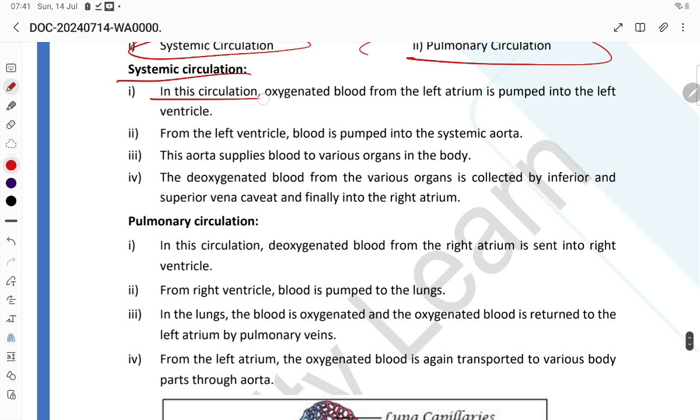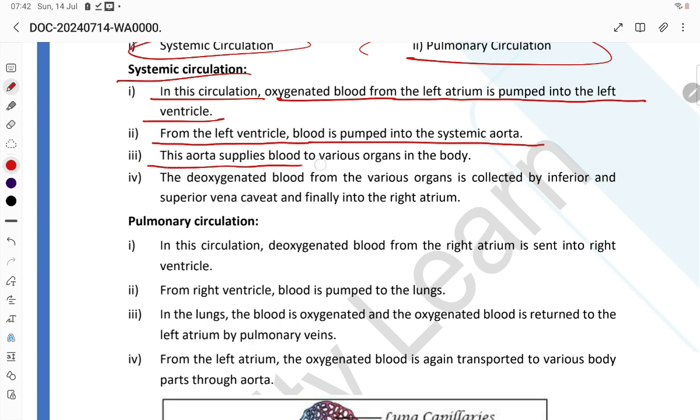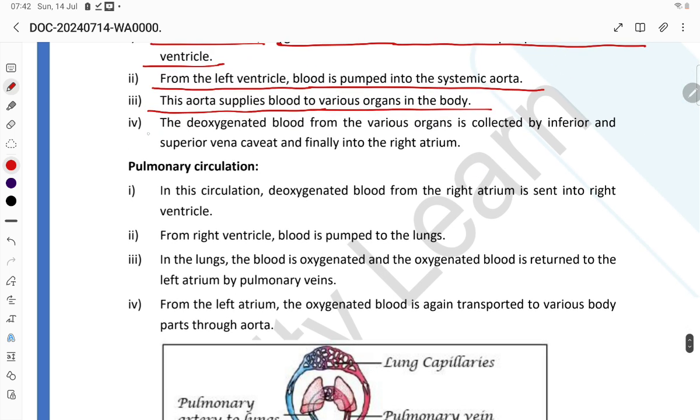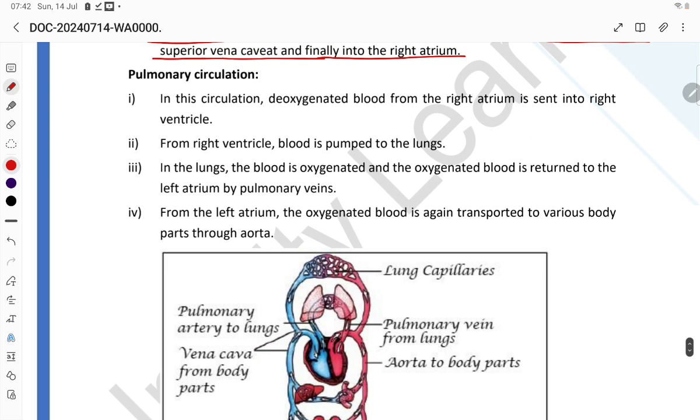Systemic circulation: oxygenated blood from the left atrium is pumped into the left ventricle. From the left ventricle, blood is pumped into the systemic aorta. This aorta supplies the blood to various organs in the body. The deoxygenated blood from the various organs is collected by the inferior and superior vena cava and finally goes into the right atrium.